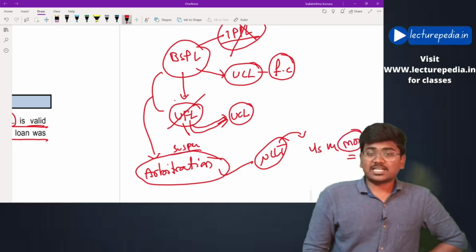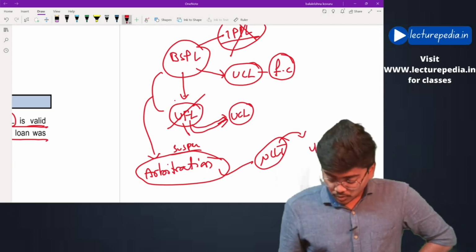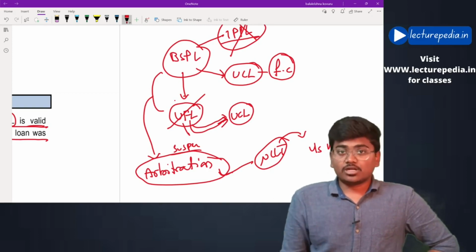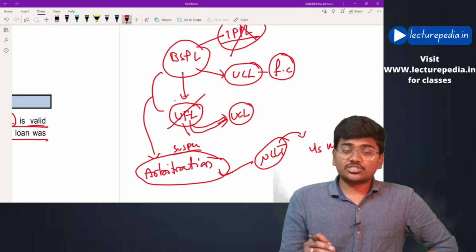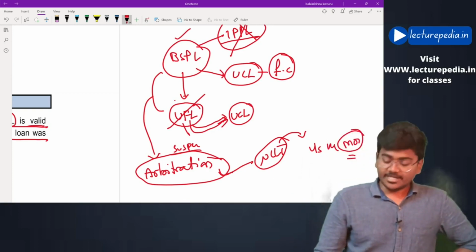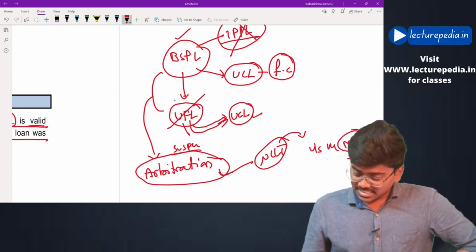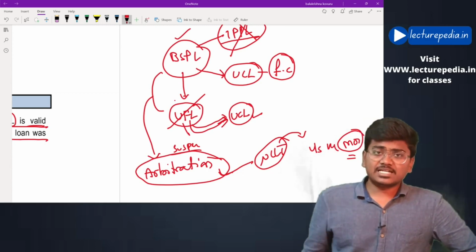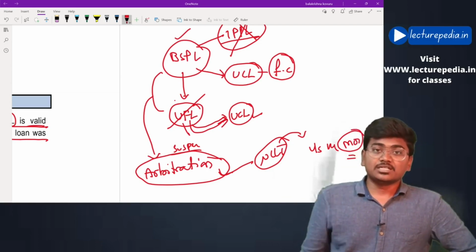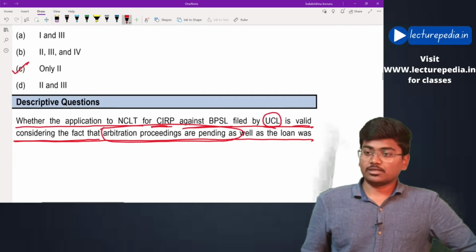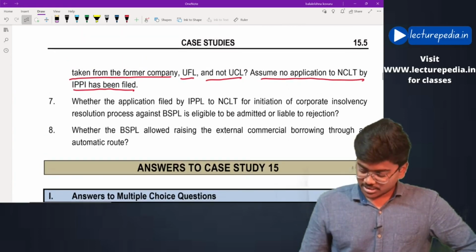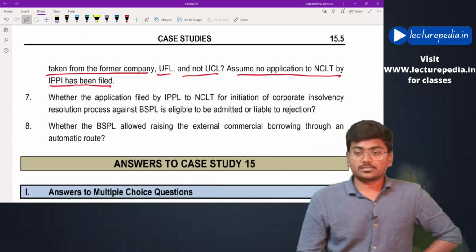Thereby, the answer that has to be written down by you is that even though arbitration proceedings are going on, the party, that is the financial creditor, can approach NCLT asking to initiate insolvency resolution against the corporate debtor, which would be completely valid. And also, even though UCL has not originally granted the loan, since it has taken over a company which has granted the loan, now UCL can initiate CIRP proceedings against BCL. Okay, that has to be the explanation to be given for question number 6. Moving to question number 7.